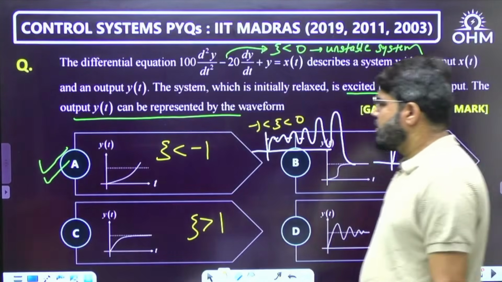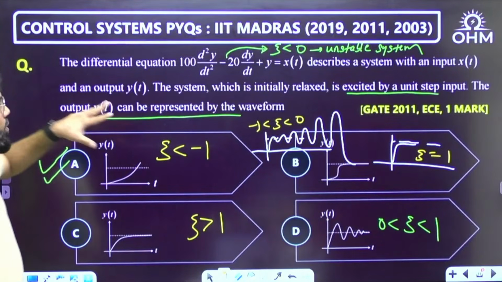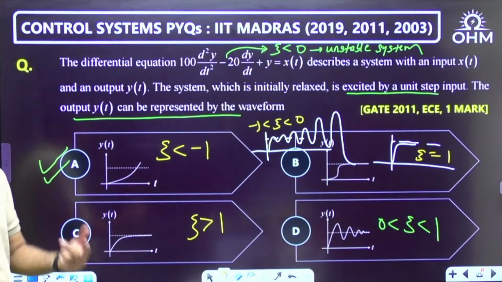I am not doing further calculation, but when you calculate fully, zeta should satisfy less than minus 1. That you can verify.